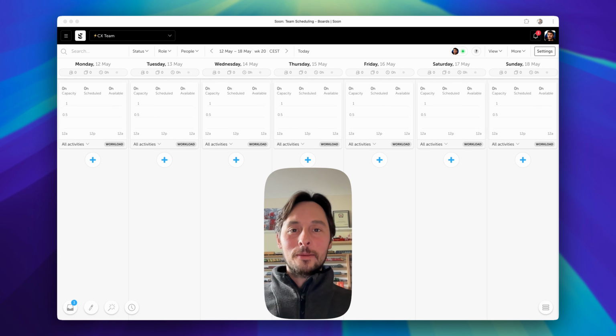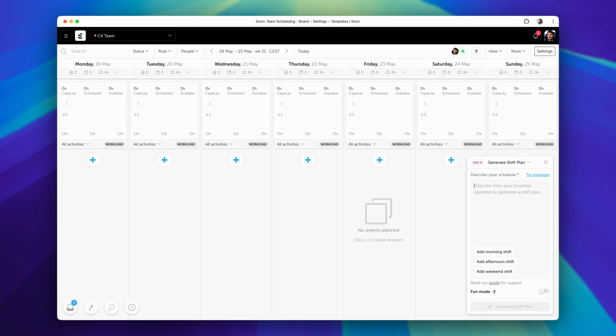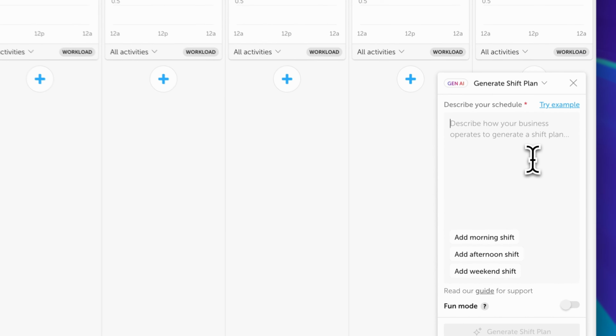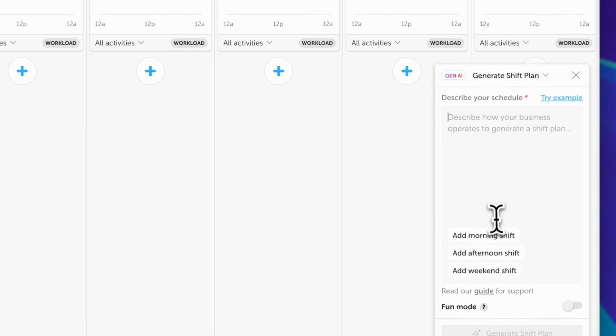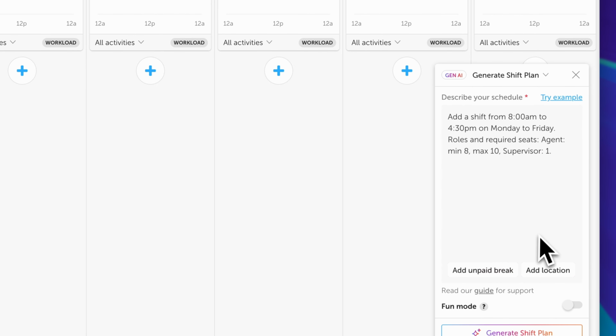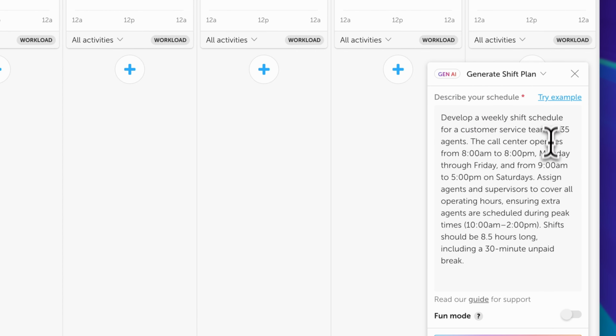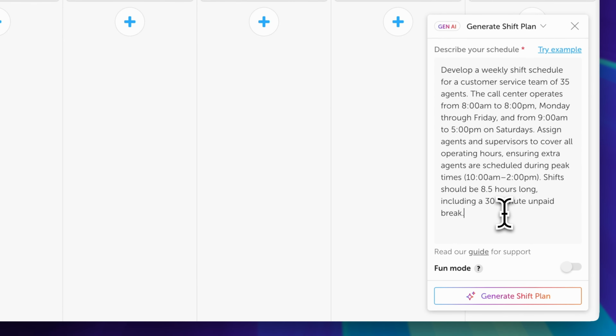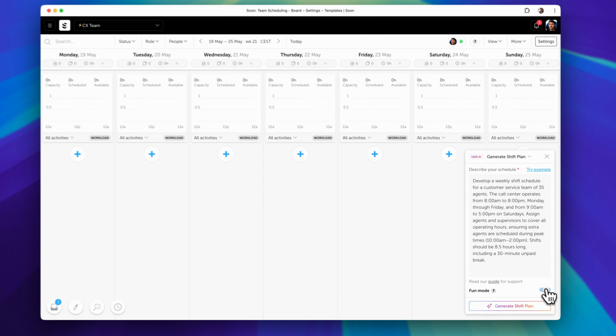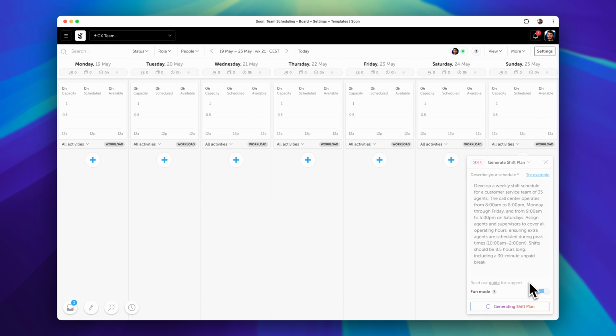Alright, let's dive in. The first thing we'll do is generate some shifts that we will then use to schedule. I can just describe my entire situation, or build it up by clicking here. Or I can grab one of the standard examples that we have, and you can still customize it to your liking. So let's go with this one to create a shift schedule for a customer service team with 35 agents.